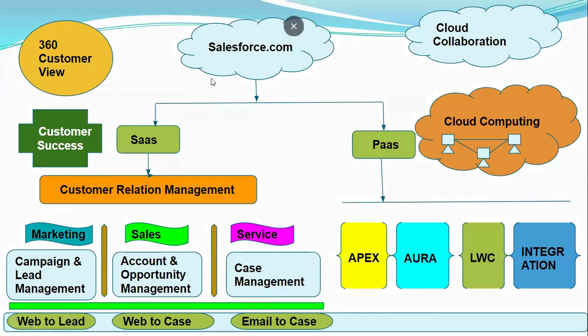So here we have this single window. Salesforce.com is mainly software as a service and platform as a service. In software as a service, we can directly use applications like marketing, sales and service. In marketing, we can run campaigns and generate leads. In sales, we can capture customer information and the deals.